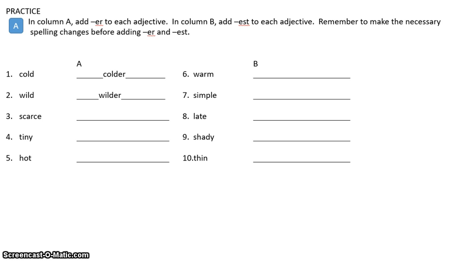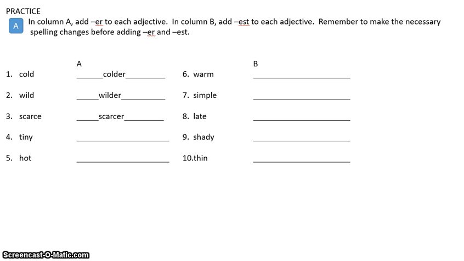You're just simply adding an ER, just like you did in cold. You're going to say wild, wilder. Number 3, you're going to say scarcer. Now, technically, you dropped that silent E and you added an ER. Okay, so ER together makes the sound. If we're just saying we're adding the R, then you're only really adding the R sound. You're not adding the sound. So you're dropping the silent E and you're adding an ER.